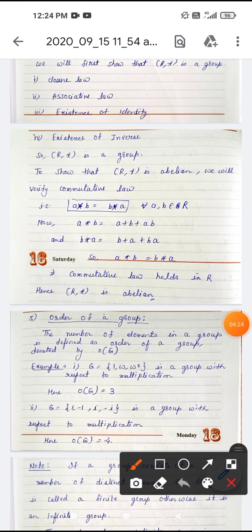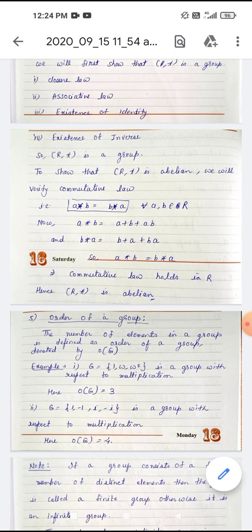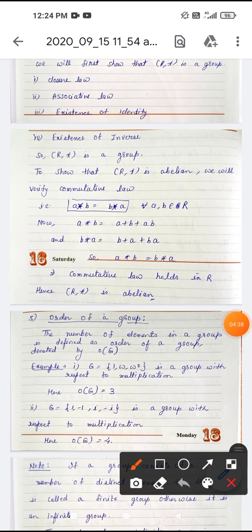So commutative law is a star b is equal to b star a. Now here the meaning of a star b is a plus b plus ab. What about b star a? It is b plus a plus ba. So there is no difference between these two. If we find a plus b plus ab or we find b plus a plus ba, we will get the same answer. So a star b is equal to b star a in this case. Commutative law holds in R, hence (R, star) is abelian.